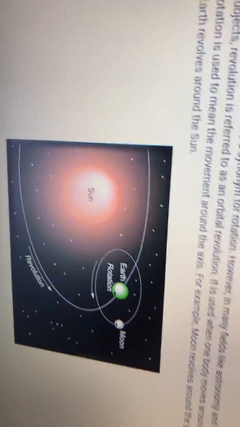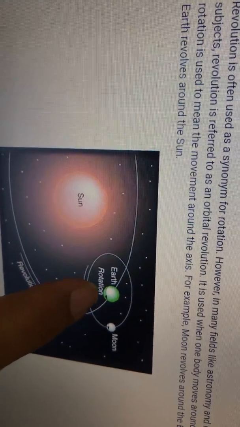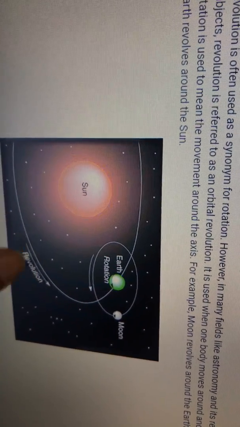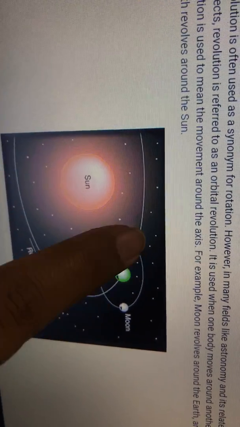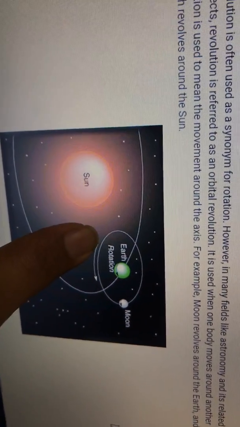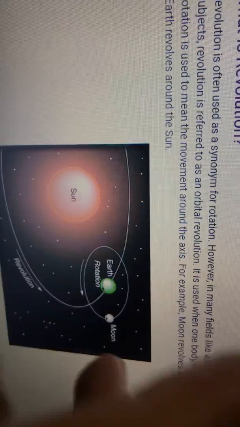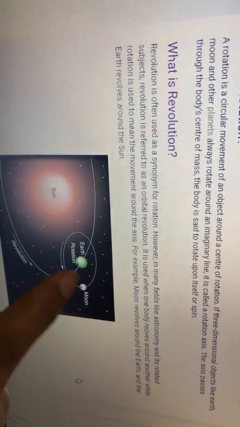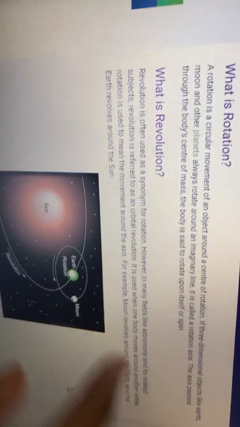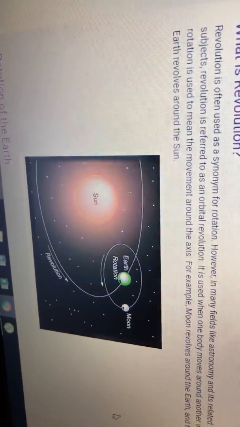You can see in this picture, this is the sun, and this is the earth. The earth is revolving around the sun on its own orbit. And in rotation, the earth is also moving, spinning. Rotation is a spinning movement. Have you ever seen a spinning ball? Just like the spinning movement, the earth is also spinning around its own axis. This is known as rotation. So this is a very slight difference between rotation and revolution. You have to keep it in your mind.